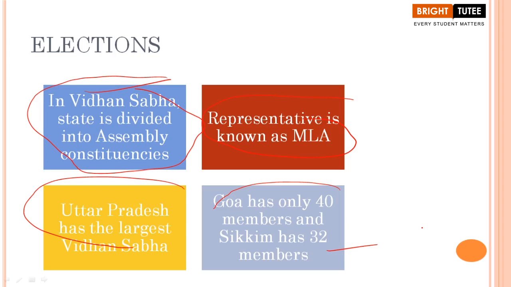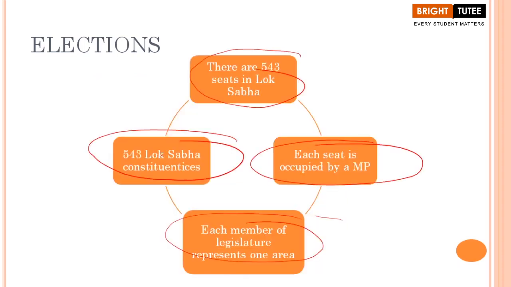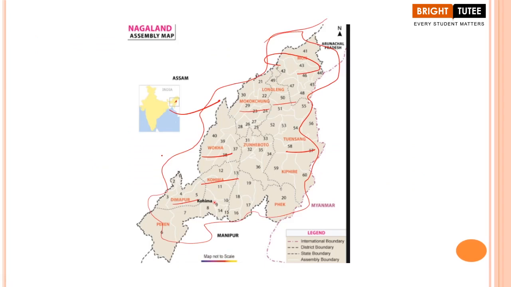The same system applies to the Vidhan Sabha constituencies as well, because the state is also divided into assembly constituencies. Another point to keep in mind is that, taking the example of Nagaland again, assembly constituencies are also divided based on the population of that particular state.